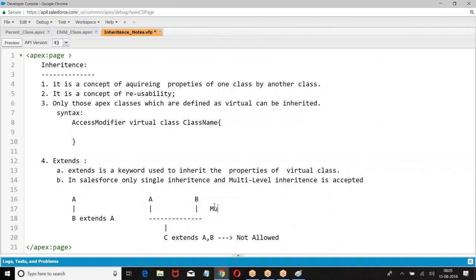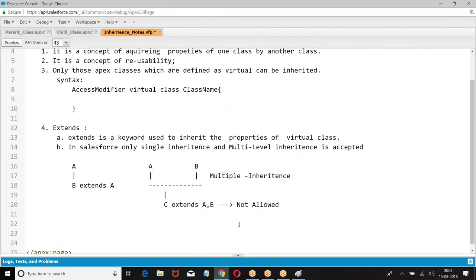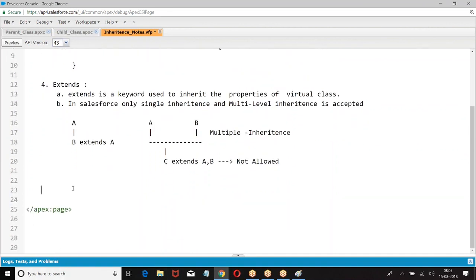Multiple inheritance. Single inheritance, multiple inheritance. Then is there any limit on the level in multi-level? You can go as per your choice. Now B extends A. What was this? Multi-level inheritance.